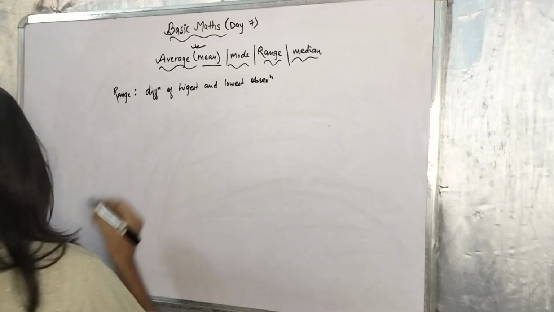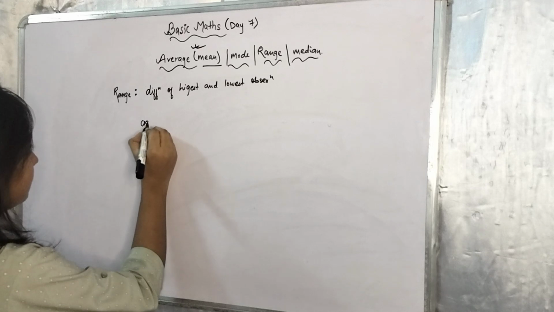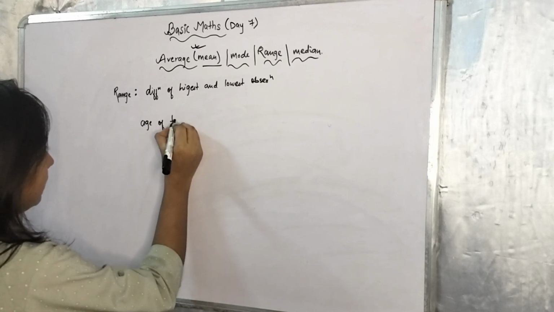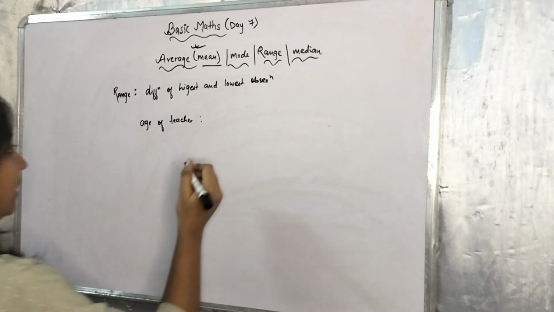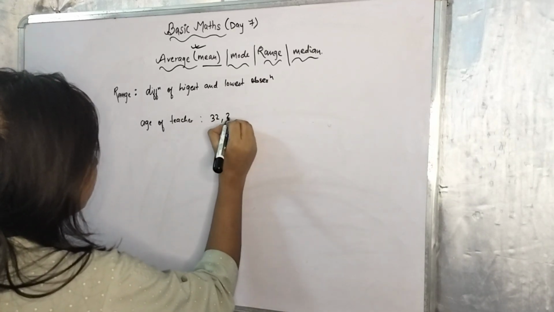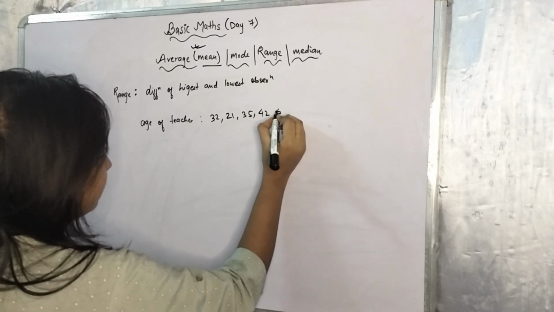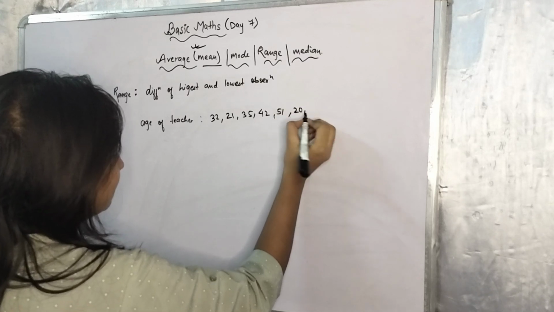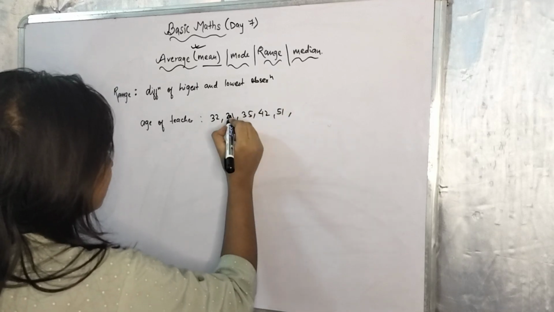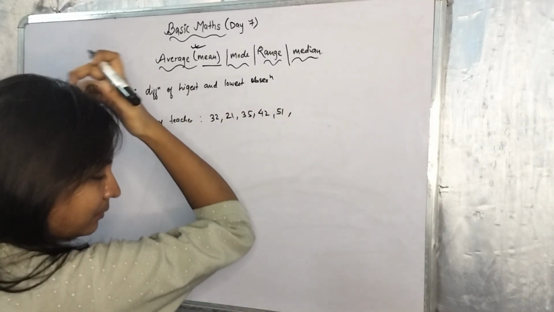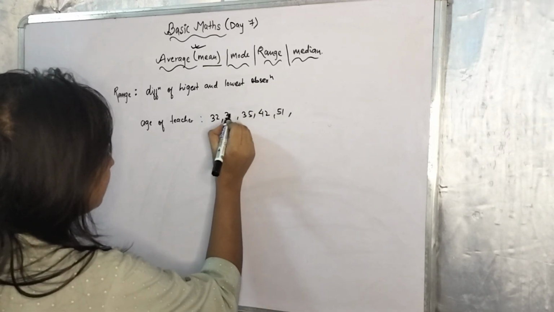For an example, you are told that the ages of teachers in a school are given as 32, 21, 35, 42, 51, 20, sorry, 31, okay fine, because 21 is quite not feasible for a teacher.